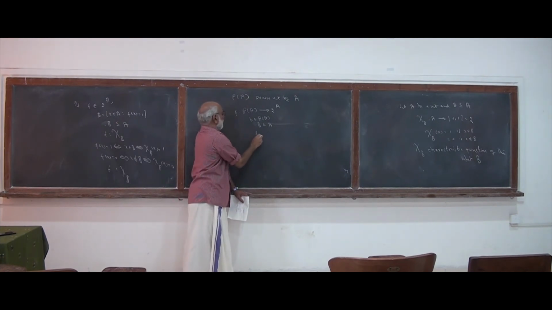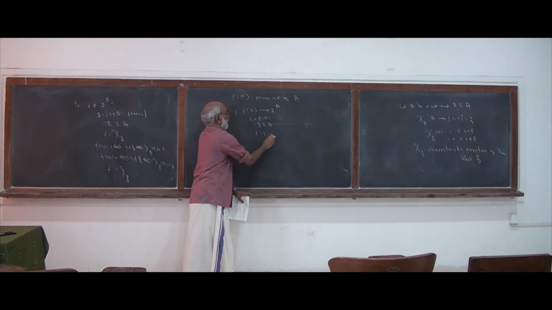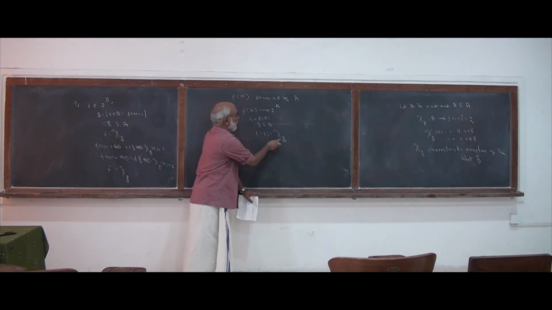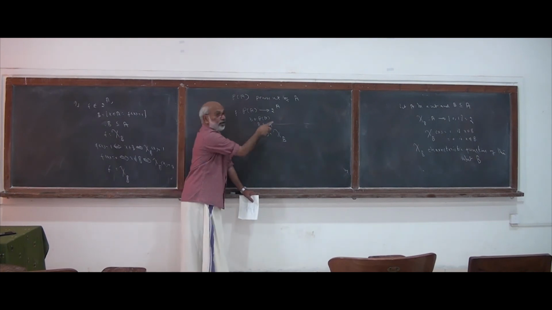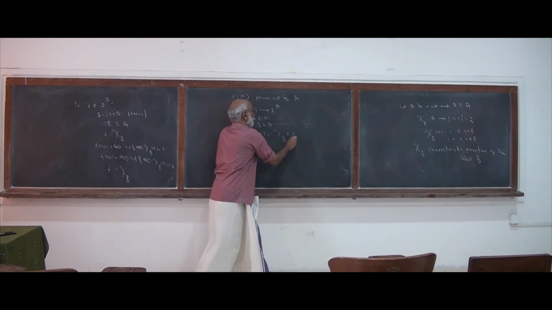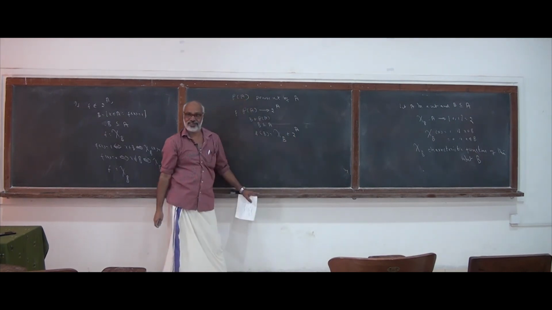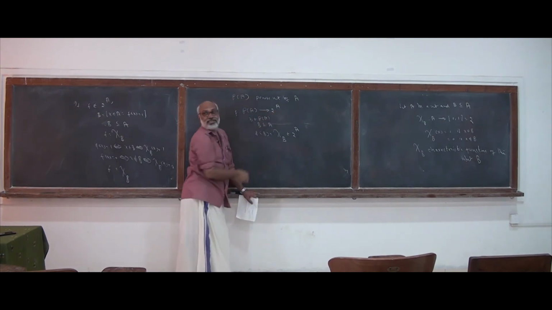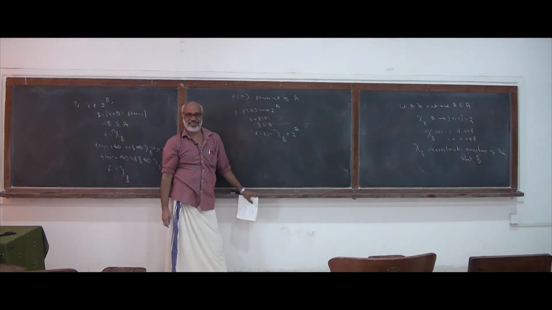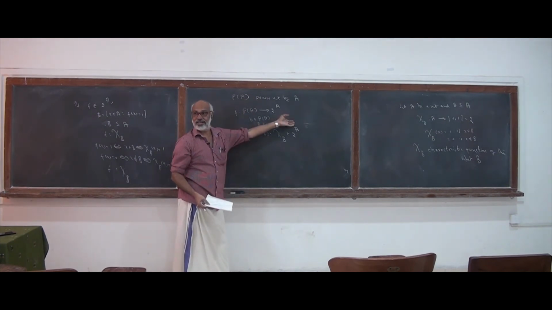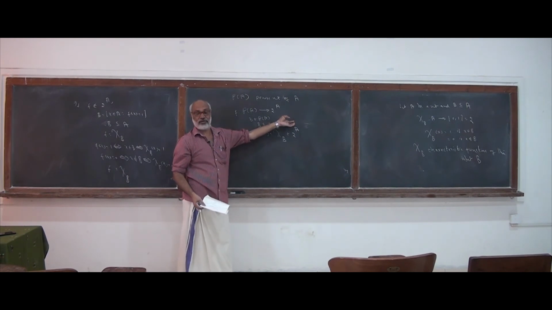Now you map that to the characteristic function of that subset. The characteristic function will be a function from A to the two elements 0 and 1. That means it's an element of 2 to the power of A. So this will be a function from the power set of A to the set 2 to the power of A. That is, corresponding to every subset of A, there is a characteristic function, which is a function from A to the two element set.